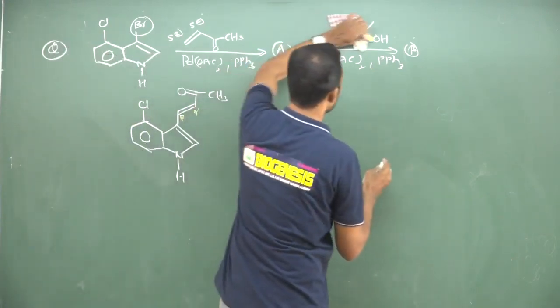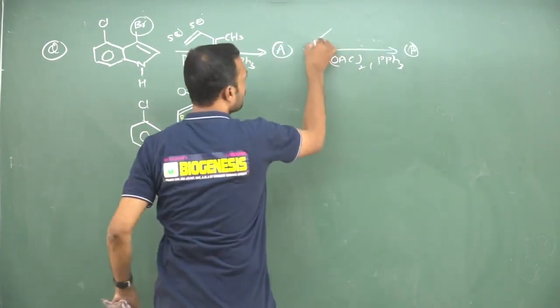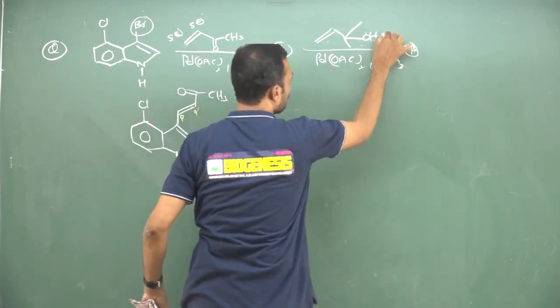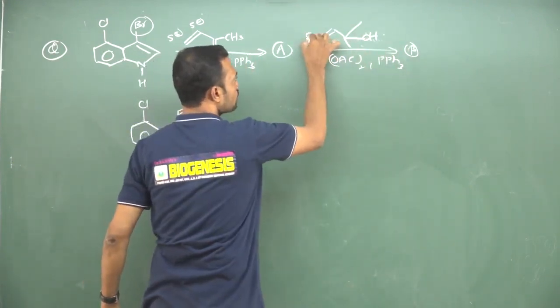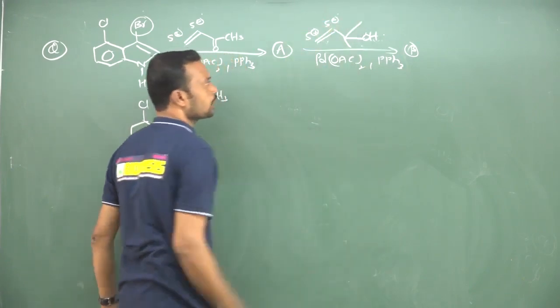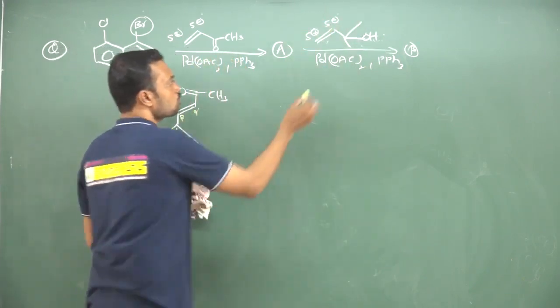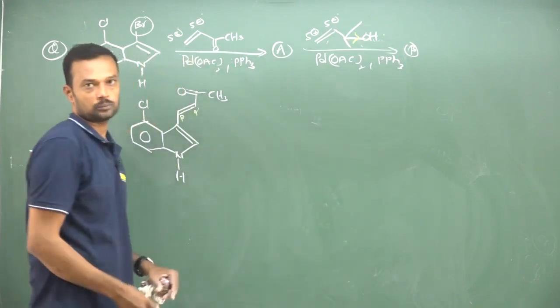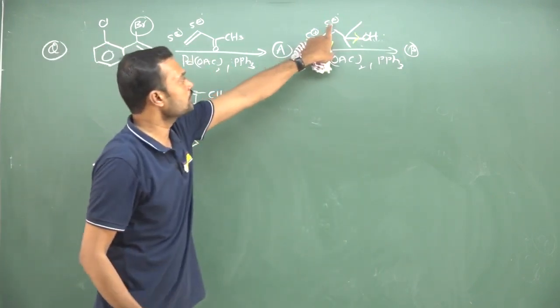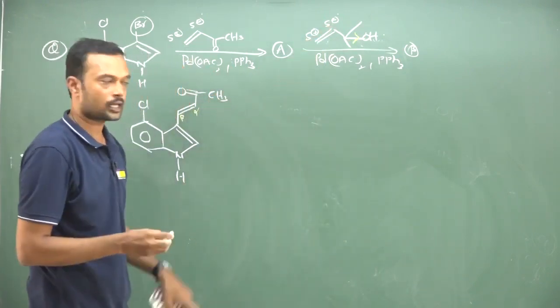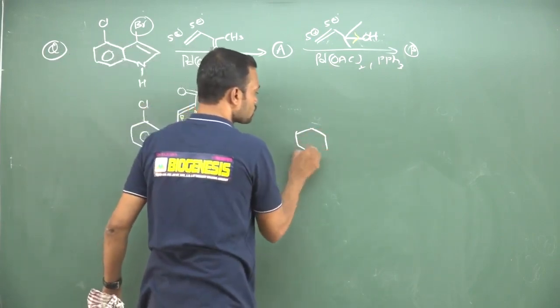And go through this one. Here I have given an allyl alcohol that I will write clearly. This is allyl alcohol. So what is the role of these two? So this is the carbocation and this is the carbanion. Why? Because here the hydroxy group is an electron withdrawing group. So where we need to add this negative ion? The negative ion attaches to palladium.